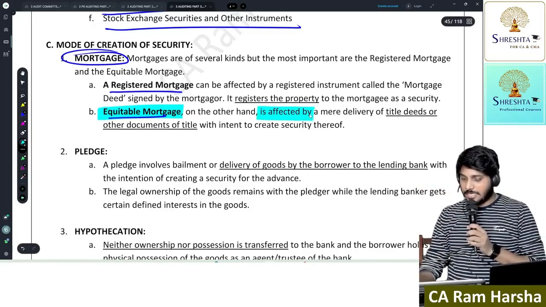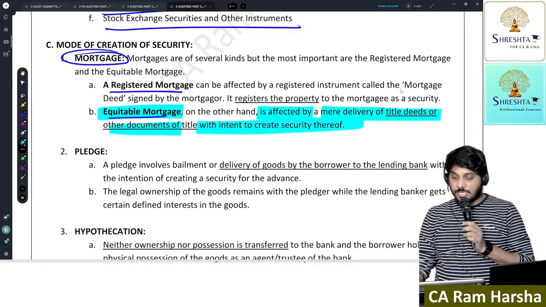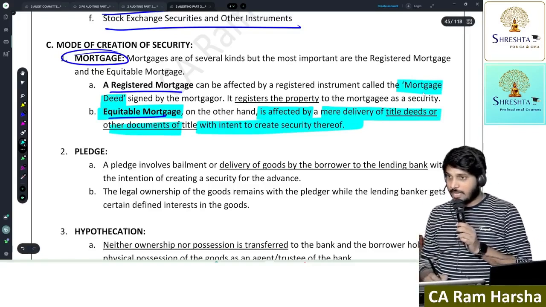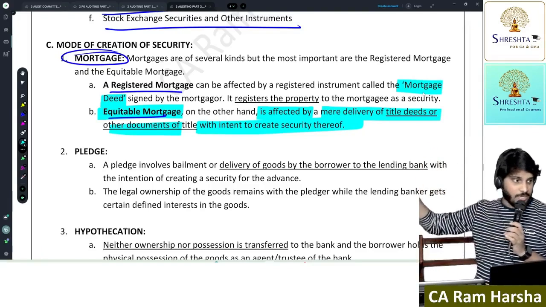An equitable mortgage is effected by mere delivery of title deeds with an intention to create security. Whereas in a registered mortgage, a mortgage deed will be there. Both the parties will sign, and it is registered with the registrar office as well.